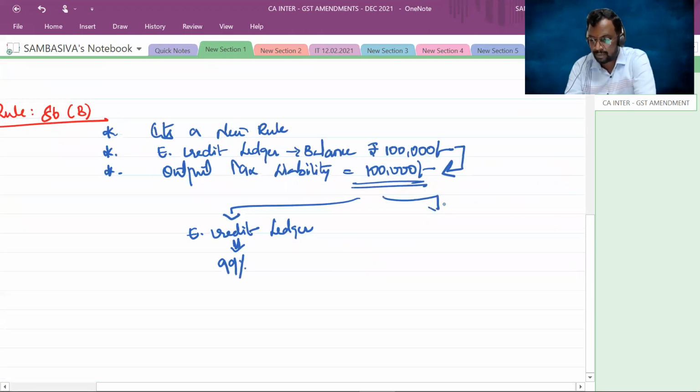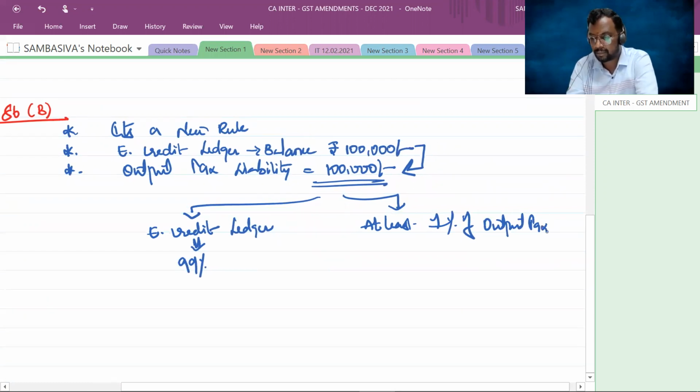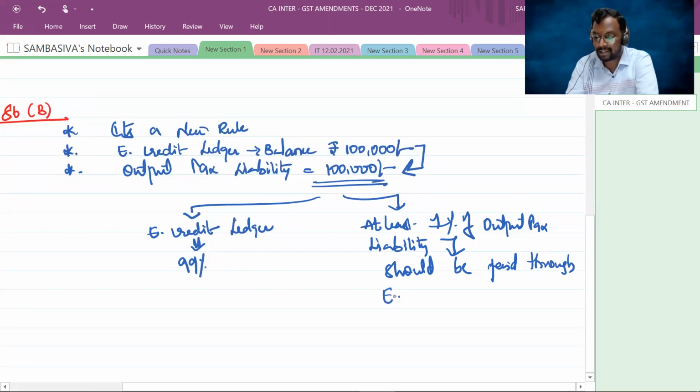So that means at least 1% of your output tax liability should be paid through the electronic cash ledger.